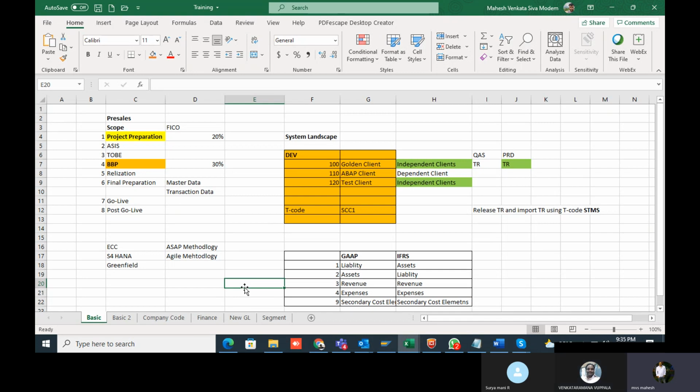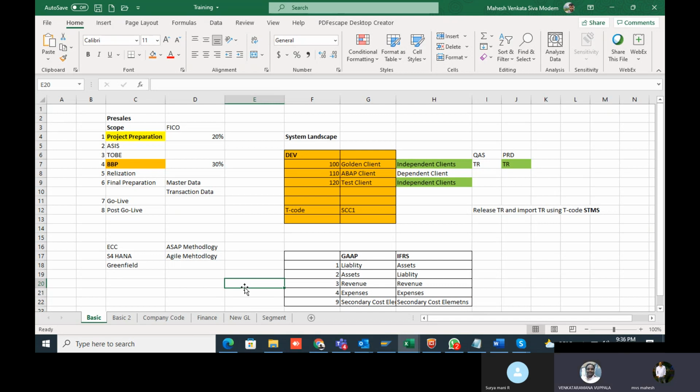Because at last it will come to the accounting entries from the finance side only. It's completely integrated. Then the finance team has to check all the accounting entries, whether you mapped and connected correctly or not. These will be found in the integration testing only.